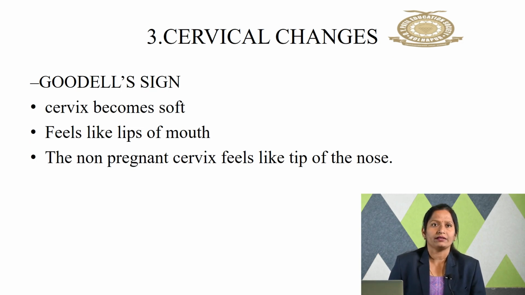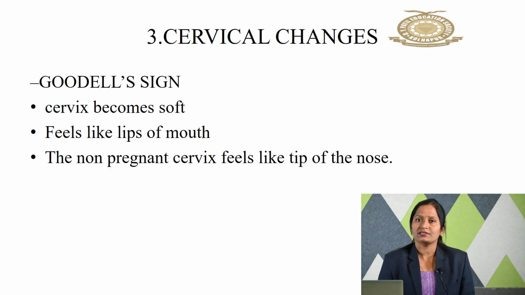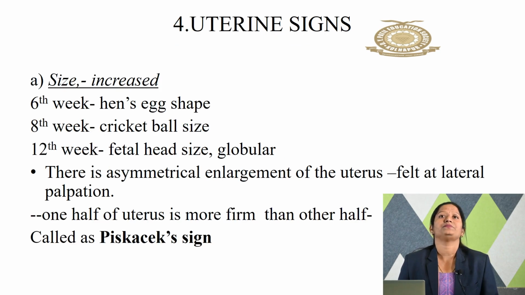Next one, cervical changes, that is the Goodell sign. The Goodell sign is nothing but the cervix becoming soft. It feels like the lips of the mouth. The non-pregnant cervix feels like the tip of a nose, but this is a pregnant cervix, so it feels like the lips of the mouth. So Goodell sign is nothing but softening. Jacquemier sign is nothing but a bluish coloration. Osiander sign is nothing but a pulsation felt through the lateral fornices.